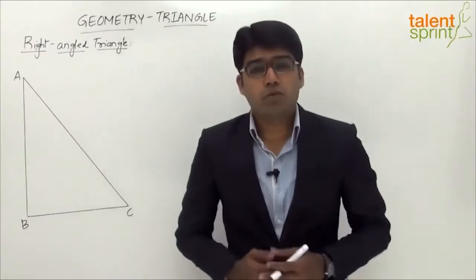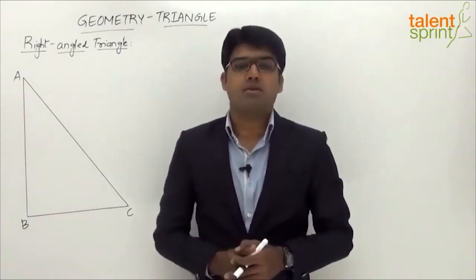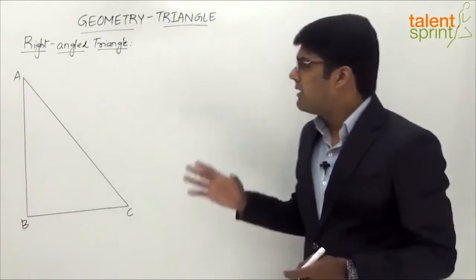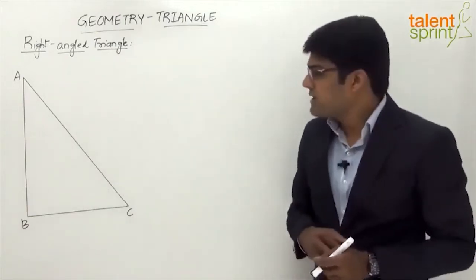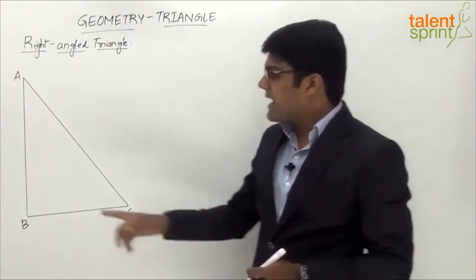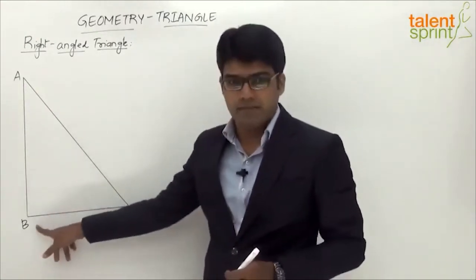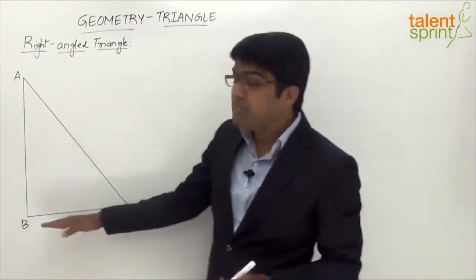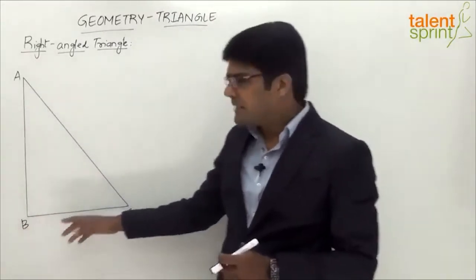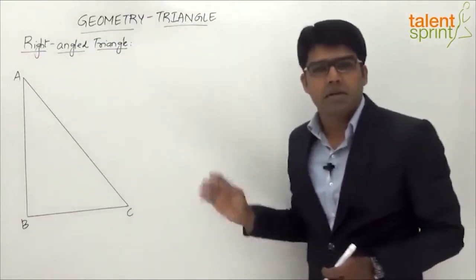Let us now look at a few very important properties based on a right angle triangle, and we shall do this with the help of an illustration as shown here. So what we see here is a right angle triangle ABC which has the right angle at the vertex B, right? Now here the side BC is known as the base of the triangle, AB is the perpendicular side of the triangle and AC is the hypotenuse.